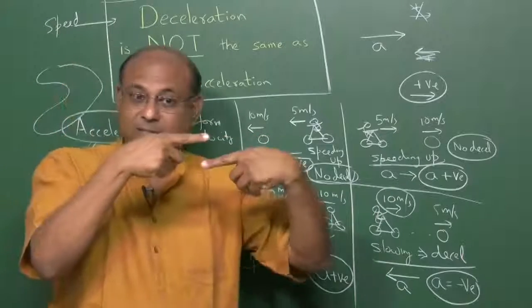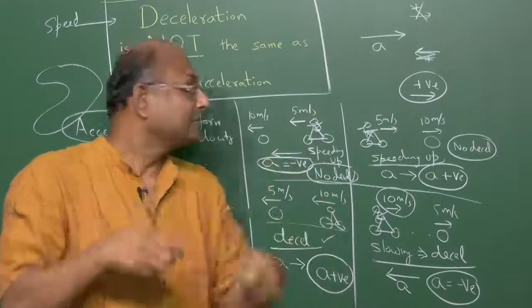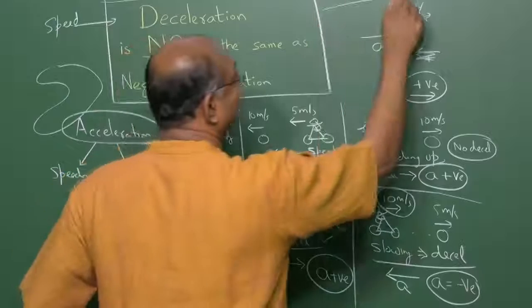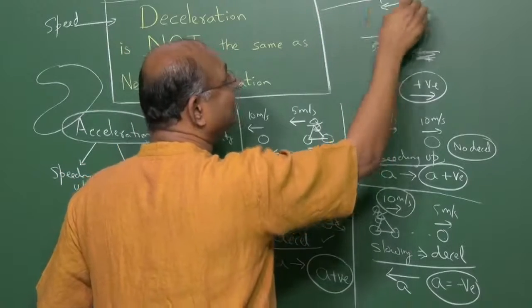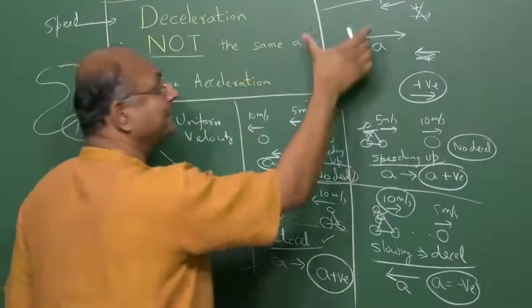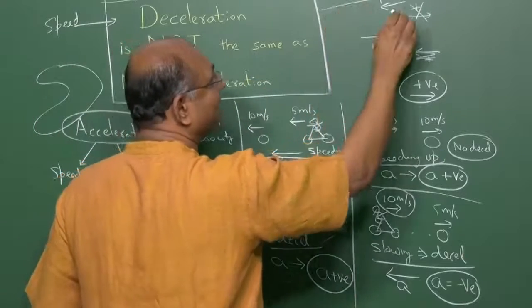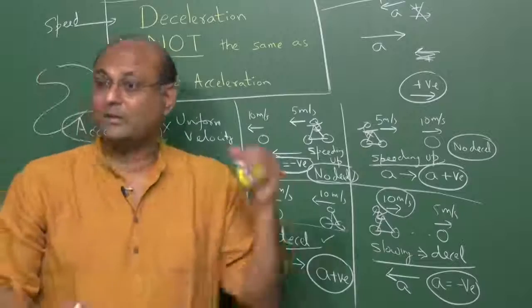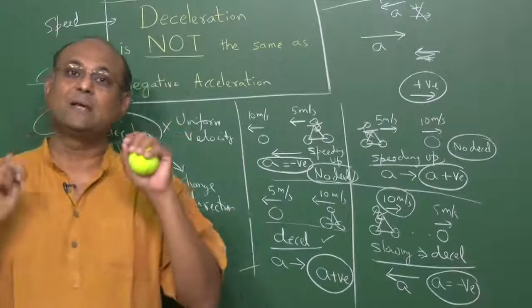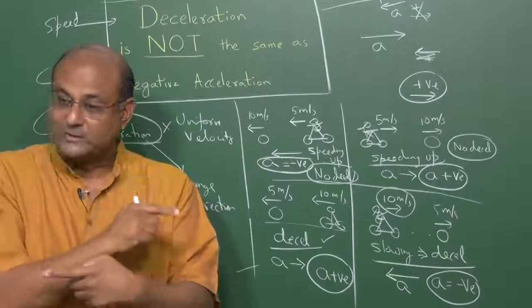Whenever velocity and acceleration point in the opposite direction, this is my velocity. Let's say this was my velocity and my acceleration is pointing in this direction. It is basically making this arrow smaller, which means the length of this initial velocity is becoming smaller, which means I am slowing down. You are decelerating. So deceleration means velocity and acceleration are in opposite directions.